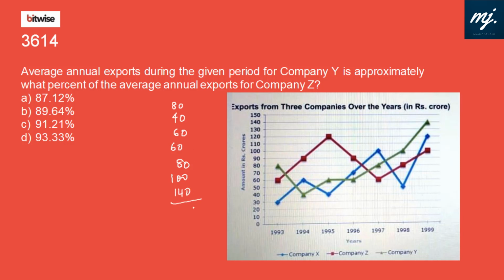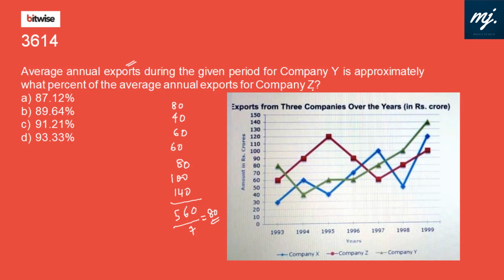So 100 and 140 comes to 12, 12, 24 and 12, 36, 3, 560. We'll divide this by 1, 2, 3, 4, 5, 6, 7. Afterwards or here also you can divide. So average is coming out to 80.